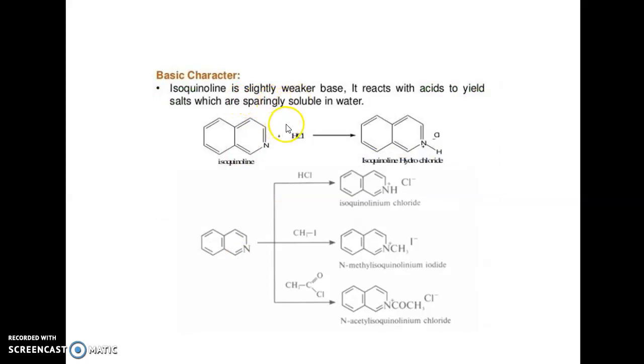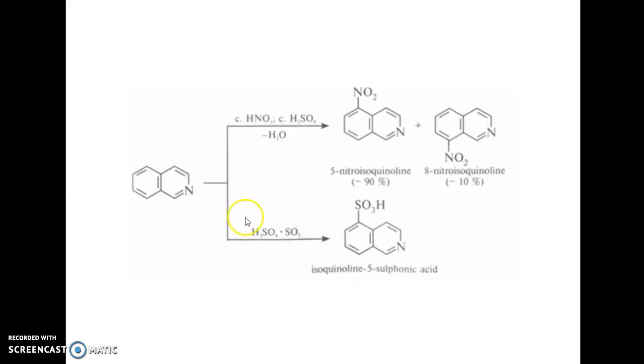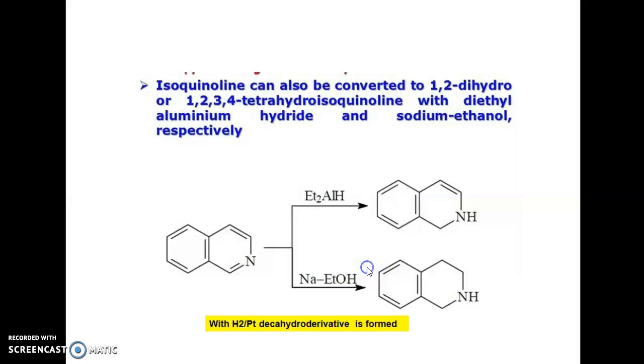Isoquinoline is basic like quinoline. It reacts with acids and forms salts which are sparingly soluble in water, isoquinoline hydrochloride, isoquinoline iodide. It also undergoes electrophilic substitution reactions, which take place at position 5. This is the first one, nitration. This is the second one, sulfonation. You can see these are the derivatives obtained by nitration, 5-nitroisoquinoline and 8-nitroisoquinoline, and that is isoquinoline 5-sulfonic acid.